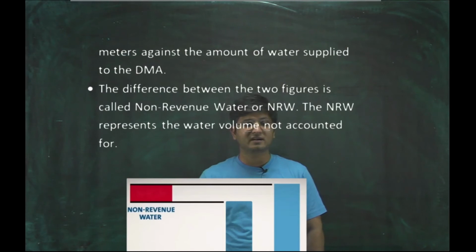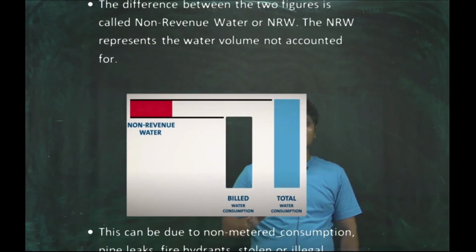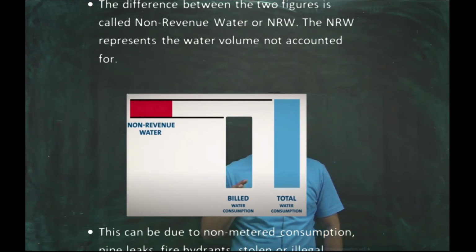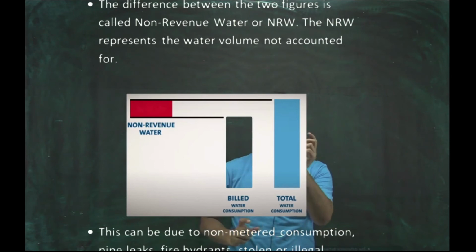Now see the other diagram. The difference between the two figures is called the non-revenue water, NRW. That is total water consumption and total billed water. If billed water is less and total water consumption is more, then the difference is non-revenue water, water which is not giving any revenue.